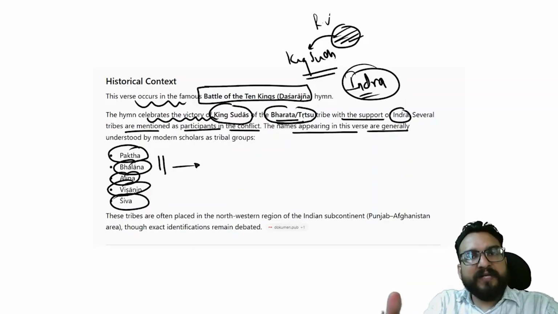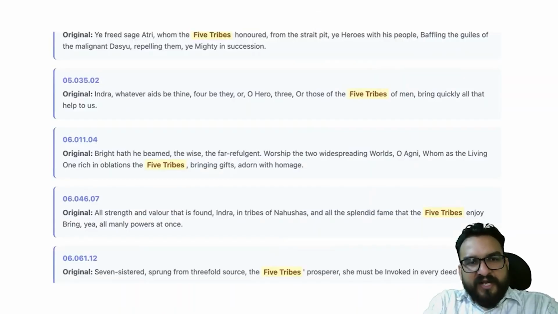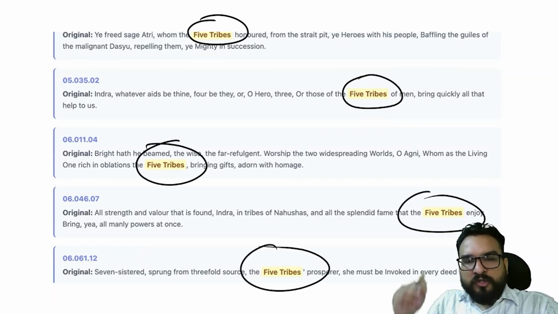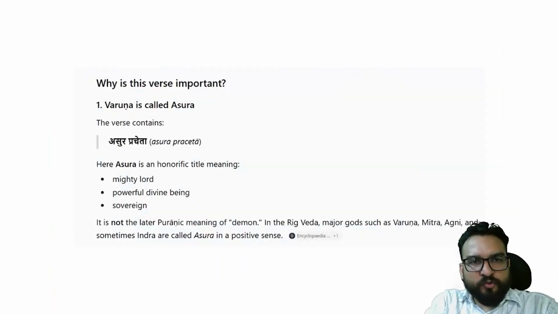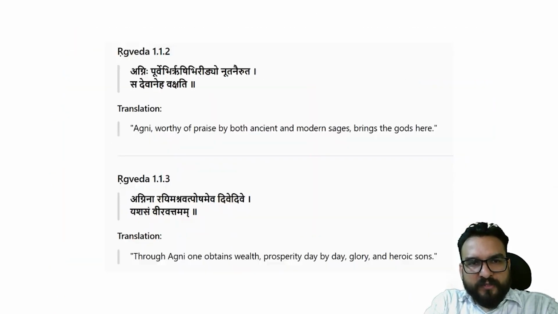So that in your answers the depth of the political aspect, if they ask, should be shown, right? For example, Pakta, Bhalana, Alina you can write. And in all the verses, you will find they talk about these five tribes. Five tribes. So in the Rig Vedic period, five tribes were important, right? Let me show you what those five tribes are, guys. Let me show you on this particular map. Just wait.